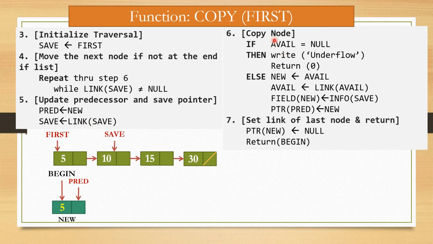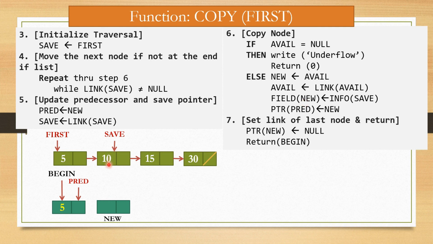Now copy node. Here the underflow condition has not occurred, so the else part is executed. So avail is assigned to new and this node becomes new, right? Now info of save is assigned to field of new.